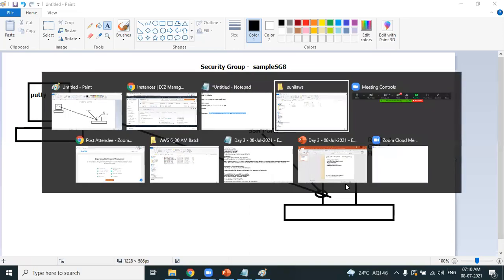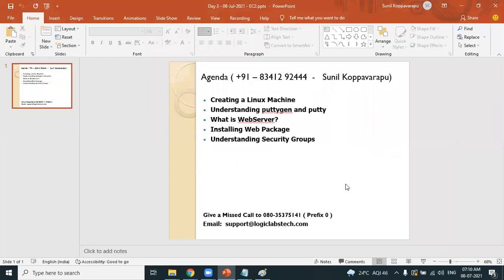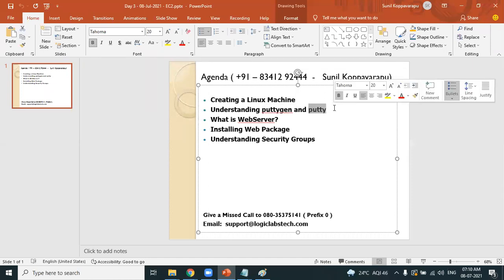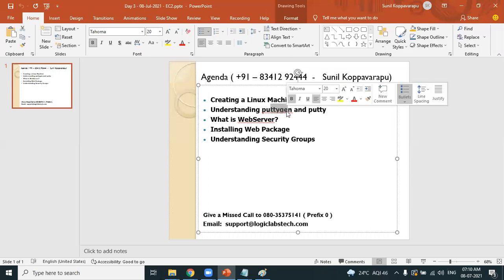So let's come back to our agenda. What's our agenda for today's session? Today's session, we have learned how we can create a Linux machine. You know what PuTTYgen and PuTTY are. PuTTY is a terminal using which you'll be connecting to the Linux machine, but PuTTY needs a PPK file, and PuTTYgen is used for generating that particular PPK file. So that part is done.